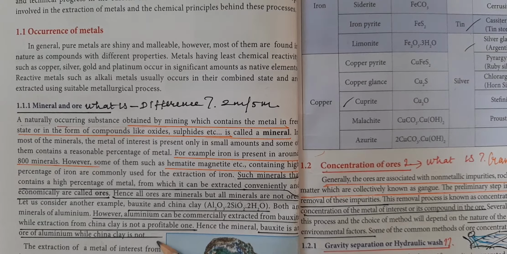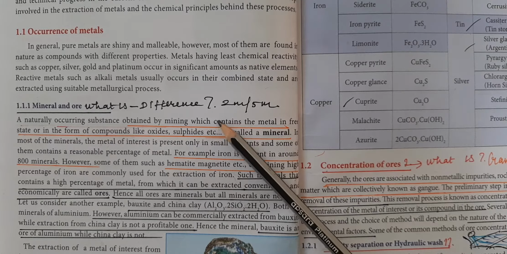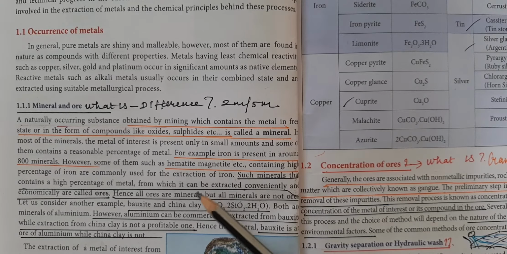An example of a mineral is china clay, the mineral of aluminium. Bauxite is the ore of aluminium. And also, hematite and magnetite are ores of iron. So these are all the points under mineral and ore, and the differences between them.